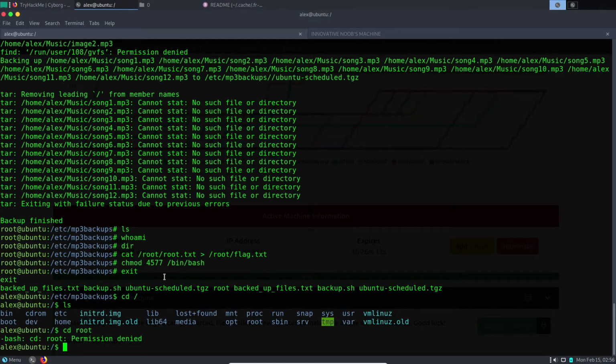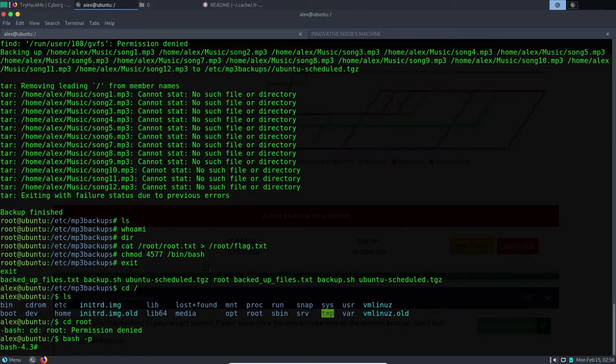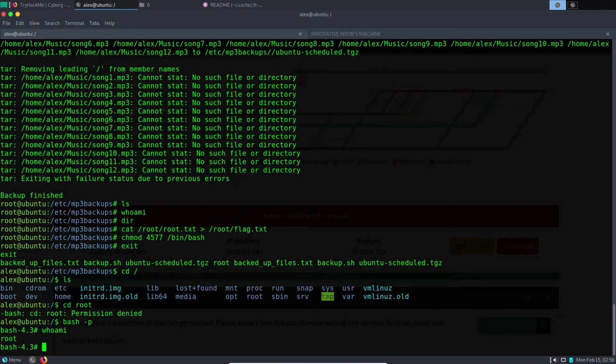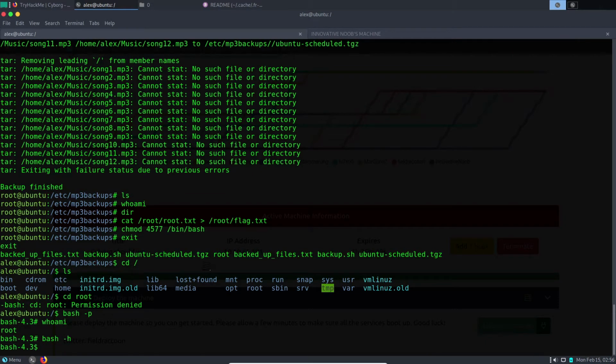I'm not very sure, but let's go ahead to this part. I've given SUID privileges to bash, so we will execute it. Bash -p, and here we go. We have a root shell. Whoami. Root.